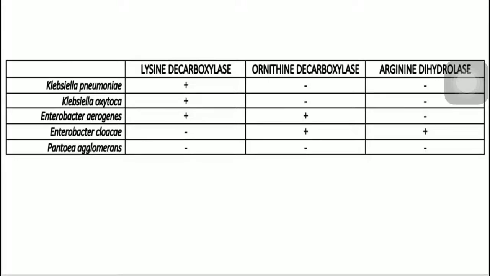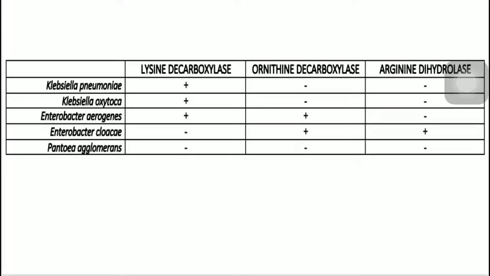Number 28. But before we go to number 28, 29, and 30, let's be familiar with this table, differentiating your lysine decarboxylation, ornithine decarboxylation, and arginine dihydrolation for Klebsiella and Enterobacter species. For lysine decarboxylation, the product is cadaverine. The product naman po of ornithine decarboxylation is putrescine, while the product of arginine dihydrolation is citrulline.